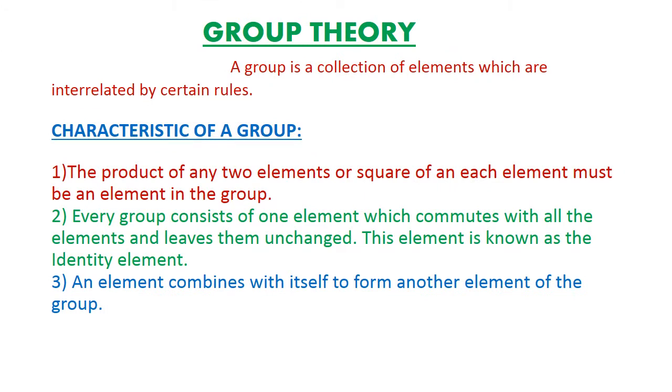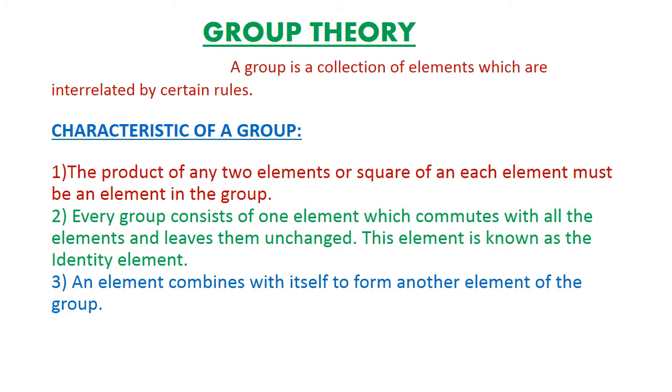Today we are going to discuss the salient features of group theory, the fundamental concept of group theory. You must know what is the meaning of group. A group is a collection of elements which are interrelated by certain rules. This is the definition for the group. And the characteristics of a group.